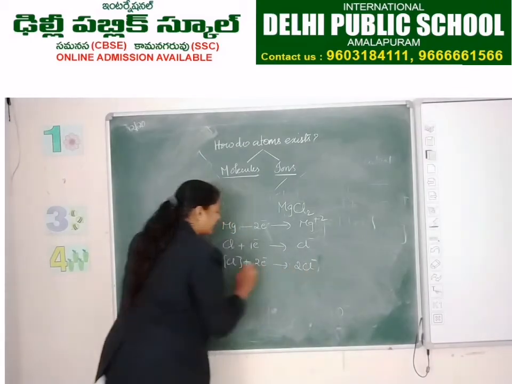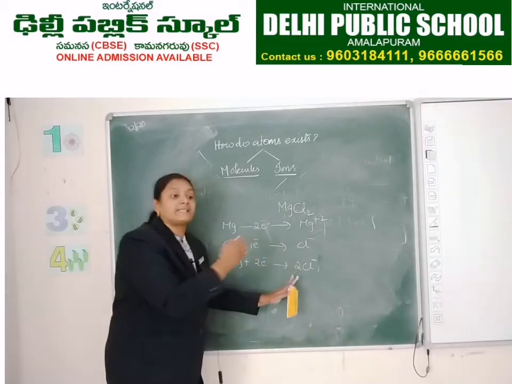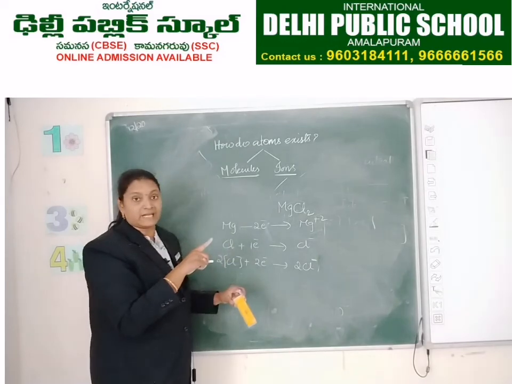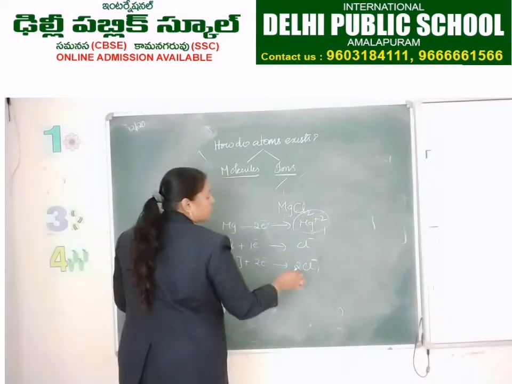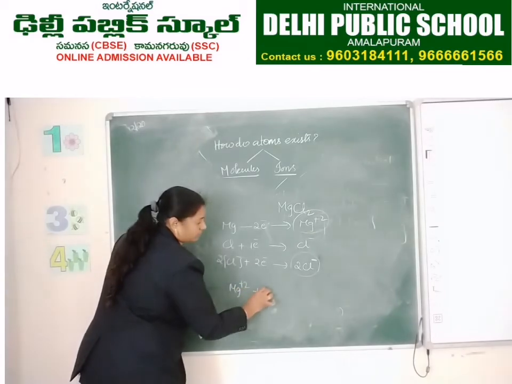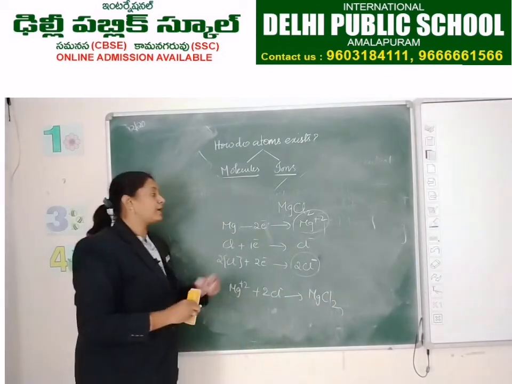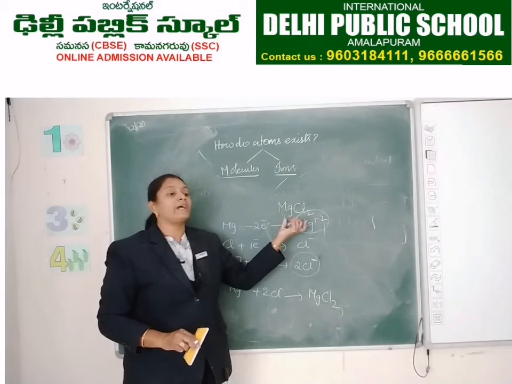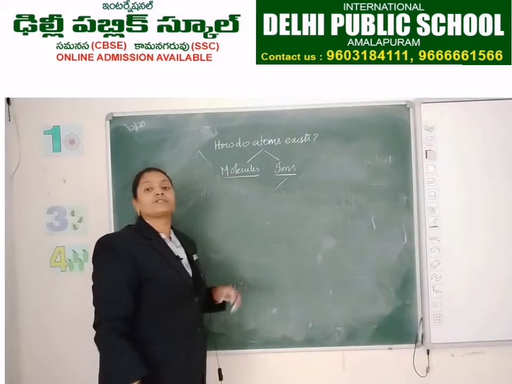Here we are taking 2 chlorine atoms, so that 2 should be written just before the symbol, not on the top while we are writing the negative or positive sign. Is it clear? So 2 Cl minus. Now Mg plus 2 and 2 Cl minus combine to form MgCl2. So for the formation of the ionic compound magnesium chloride, magnesium requires 2 chlorines. Let us do some more examples.